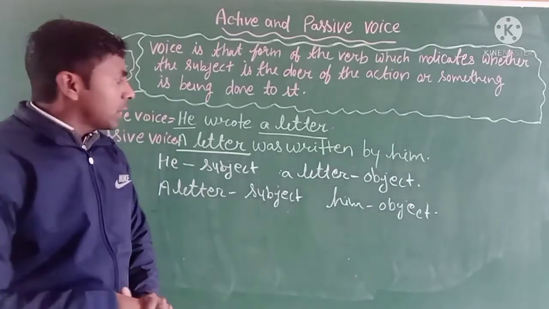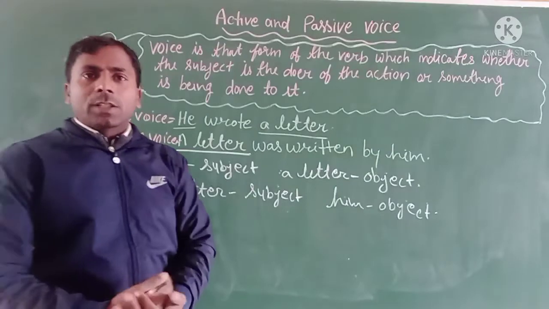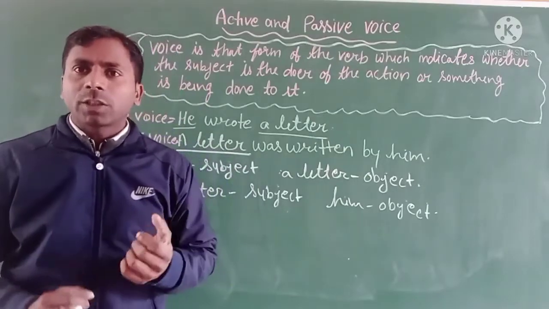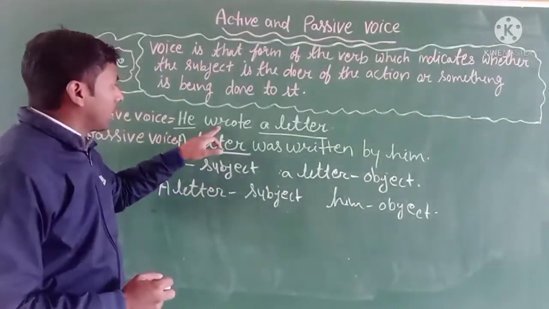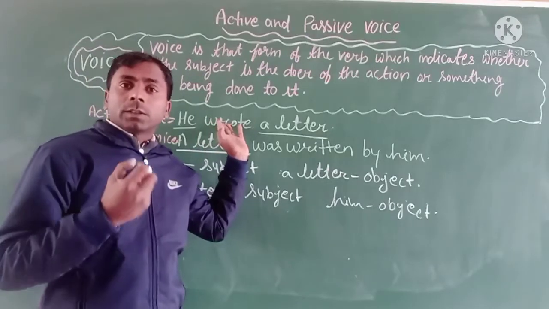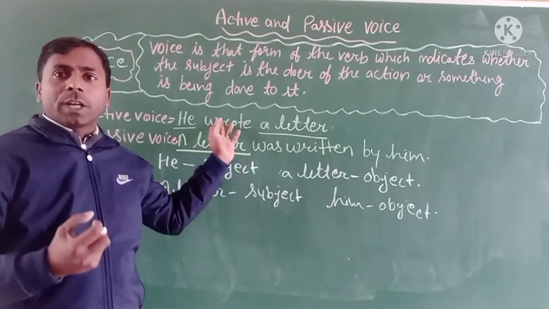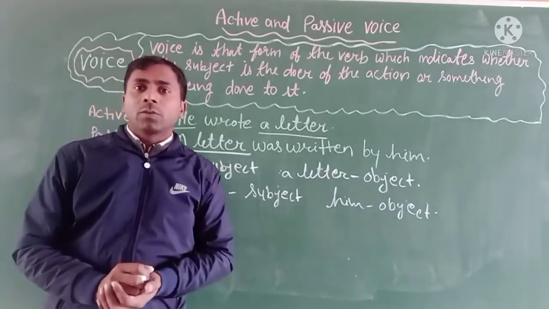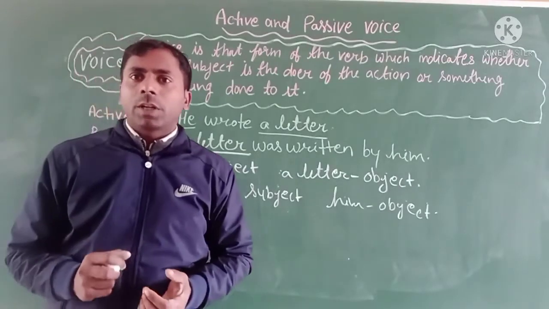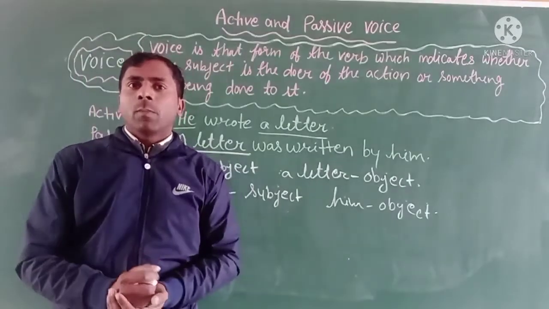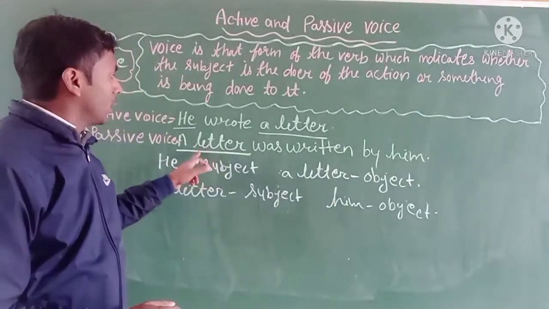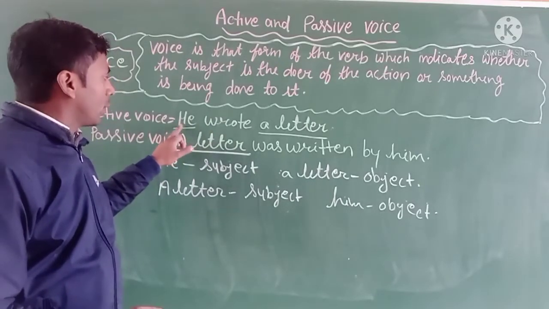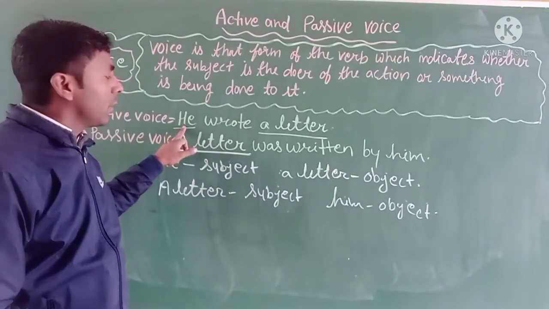First, look at the active voice. Active voice is the one that expresses that the action is carried out by the subject, so it is said to be in the active voice. Clear? The active voice is used when the agent or doer is to be made prominent. The action was done by he, so he is the doer.